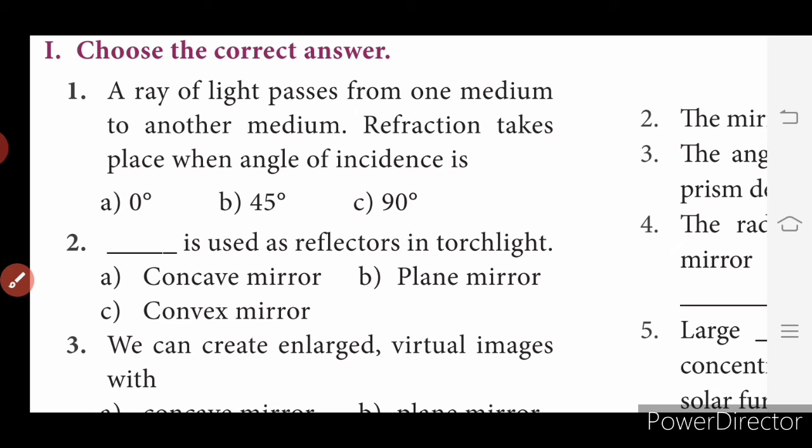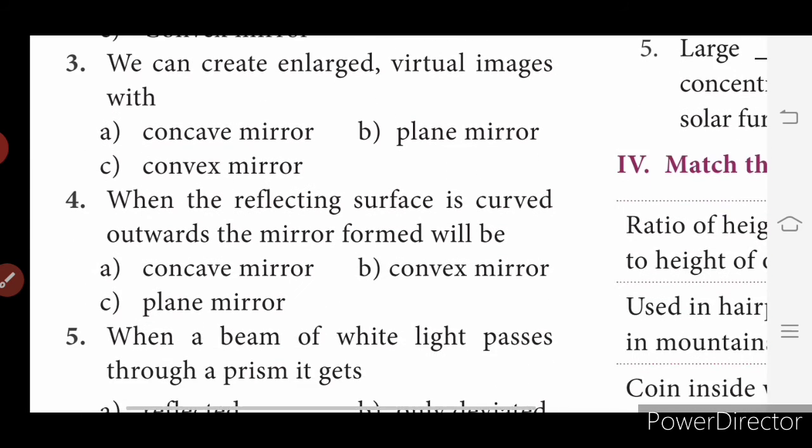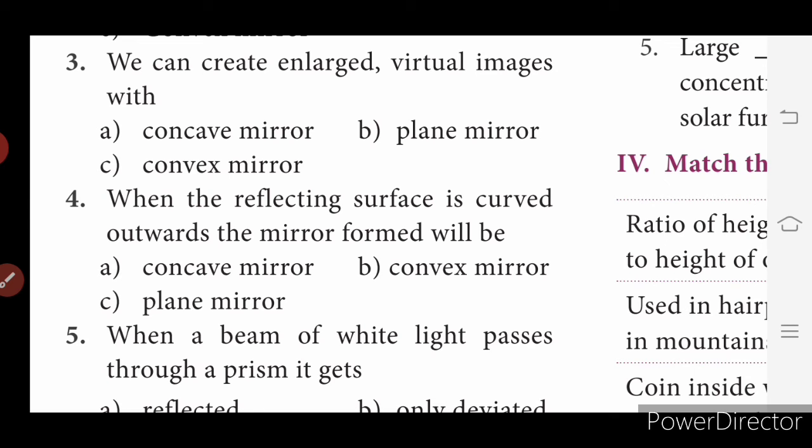And second one, dash is used as reflectors in torch lights. Which mirror is used as reflectors in torch lights? Concave mirror. Then third one, we can create enlarged virtual images with dash mirror. So this is also concave mirror. When the reflecting surface is curved outwards, the name of the mirror is convex mirror. The answer for the fourth one is convex mirror.